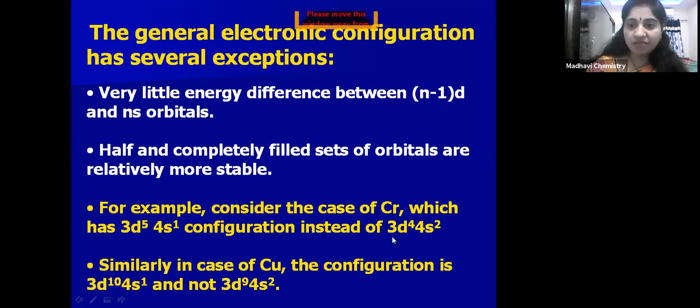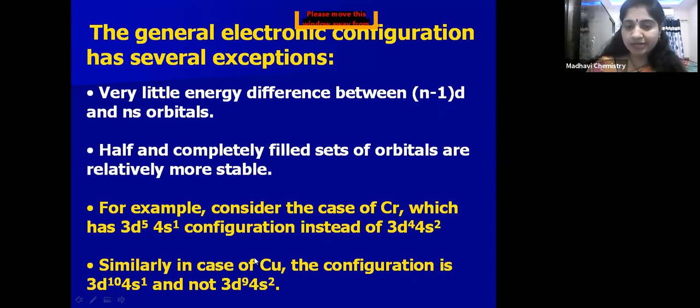So instead of 3d4 and 4s2, chromium has 3d5 and 4s1. Remember, very important, children: what is the outer shell electronic configuration of chromium? 3d5 and 4s1, atomic number 24. It is not 3d4 and 4s2, because the half-filled 3d5 configuration is very stable when compared with 3d4. Because of that, to get stability, chromium attains the 3d5 4s1 configuration.